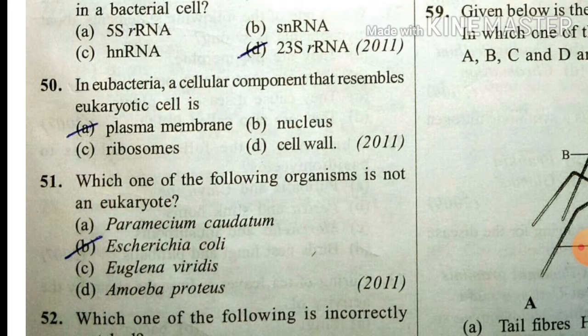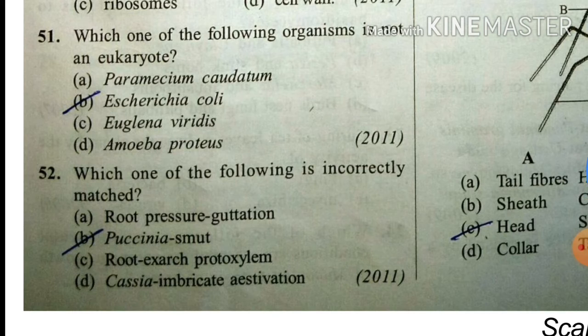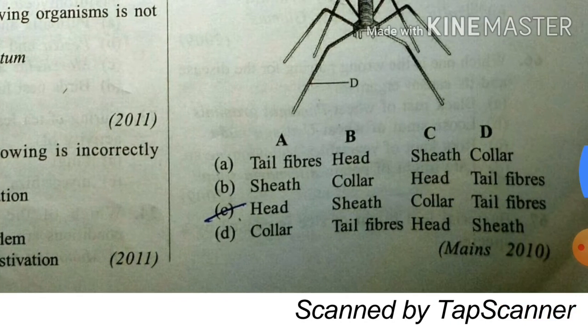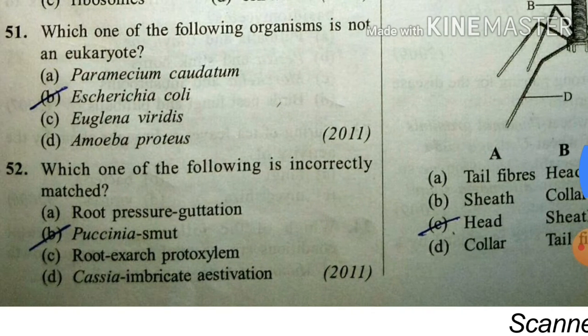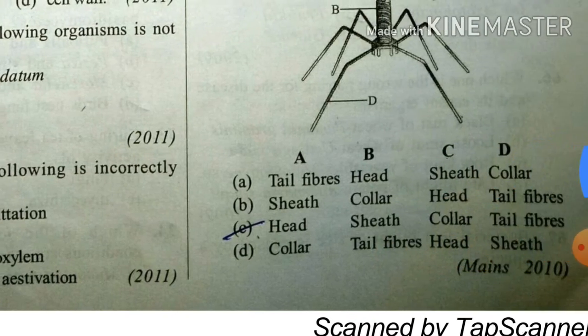Which one of the following organism is not an eukaryote? Escherichia coli, E. coli. Which one of the following is incorrectly matched? Puccinia, smut. Rest all are true. Root pressure, guttation, root exarch, protoxylem, and cassia imbricate estivation.